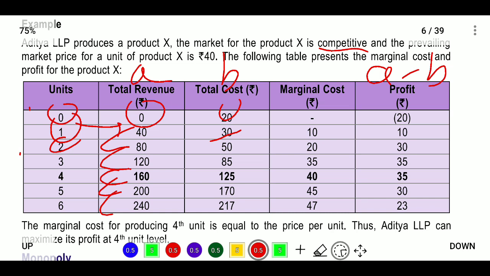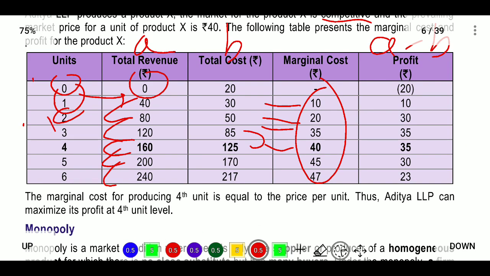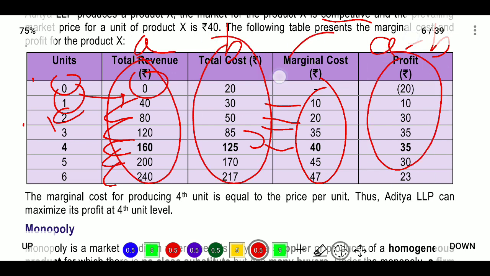Now what is marginal cost? Marginal cost will be the difference of total cost. What is the difference of total cost? 30 minus 20, it is 10 rupees, and 50 minus 30, it is 20 rupees. 85 minus 50, 35 rupees. 125 minus 85, 40. This is the case. We calculate the marginal cost, and we get the profits. From total revenue you deduct the total cost, and you get the profit.